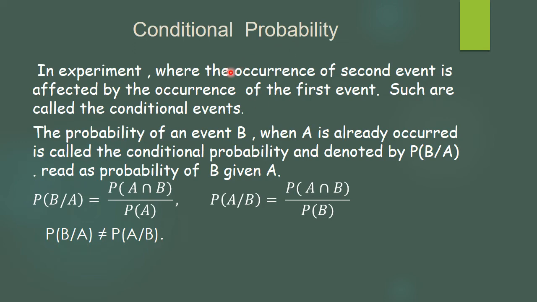Now how to understand this? Because this is a difference when something has already occurred. The best example of already occurred is when we have drawn two cards from a deck of cards and we are not replacing the card. Naturally, when we take a second card, what the first card was is going to affect it. But every time the sums are not of such type, and then also we are finding the conditional probability. For that, we will solve certain sums so that it will be clear to you.